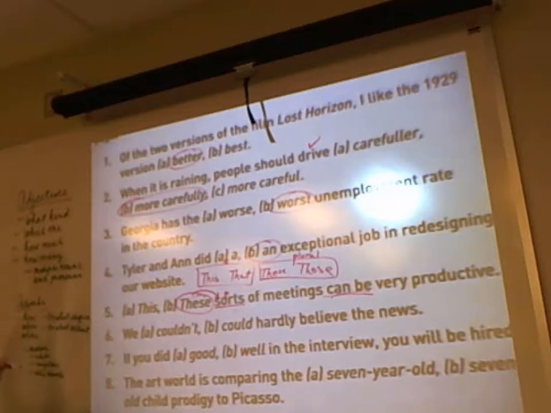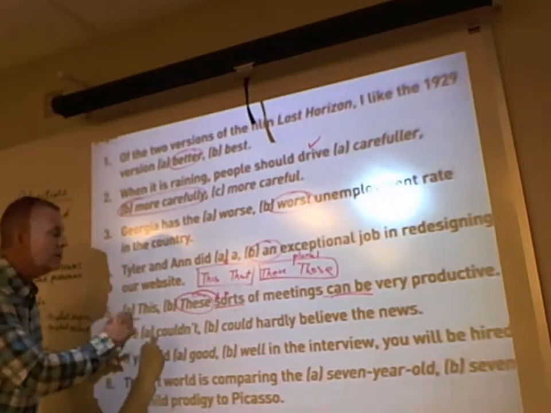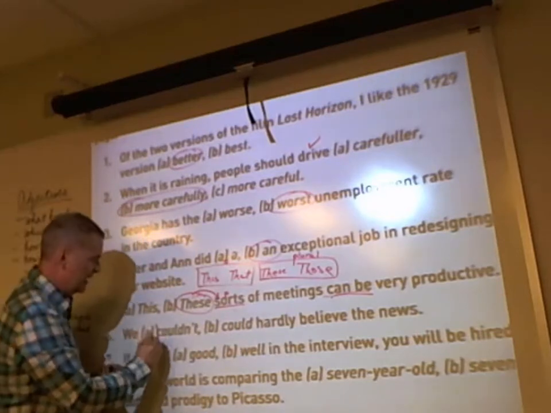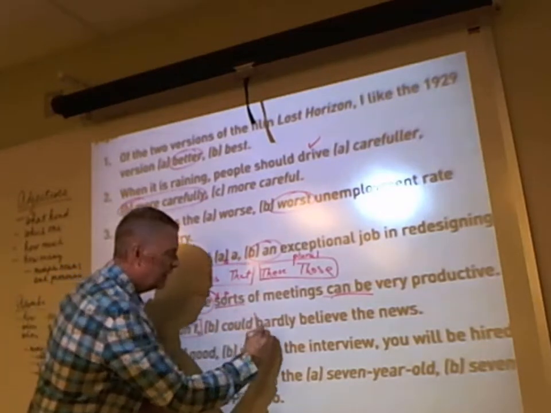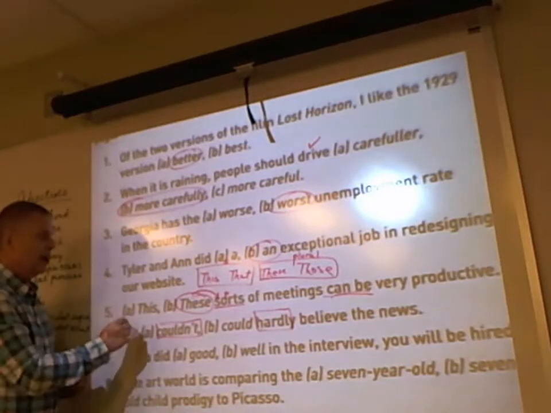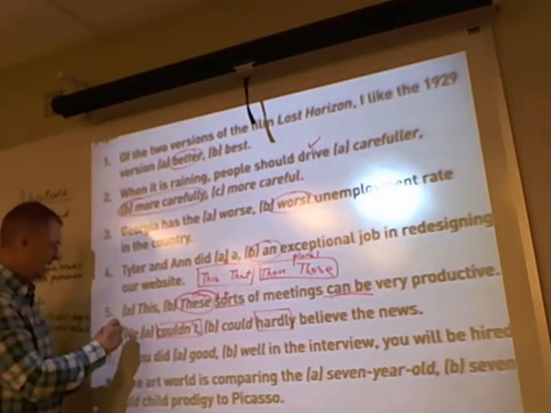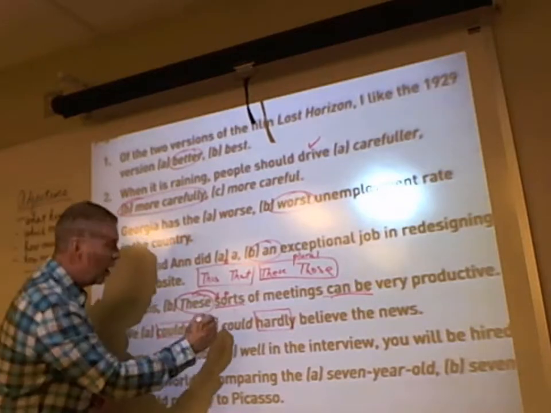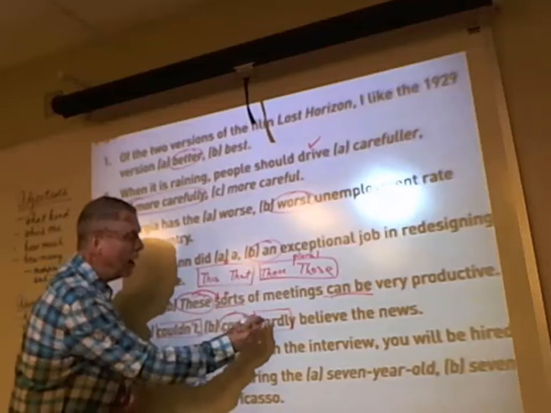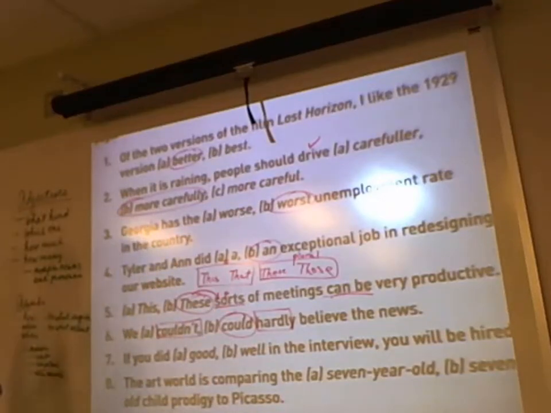Number 6, we couldn't hardly or we could hardly. This is a double negative right here. Couldn't, hardly. Here are two negatives right next to each other. So we are going to avoid the double negative and say we could hardly. Letter B is your correct answer. We could hardly believe the news, to avoid that double negative.